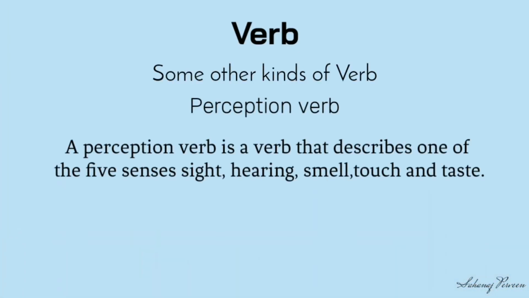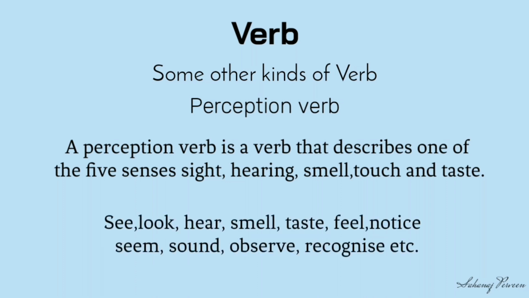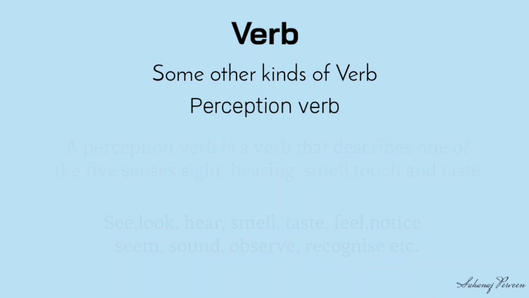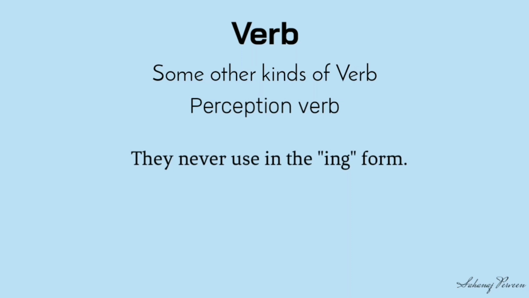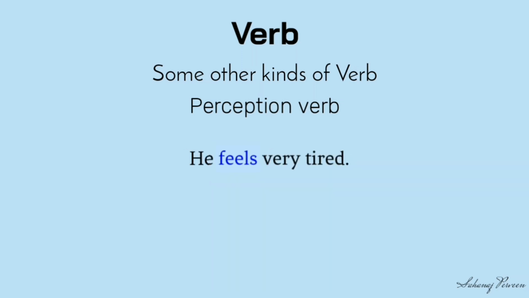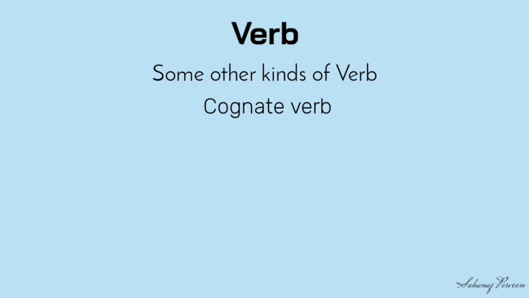Perception verb. A perception verb is a verb that describes one of the five senses: sight, hearing, smell, touch and taste. See, look, hear, smell, taste, feel, notice, seem, sound, observe, recognize, etc. are the examples of perception verb. They are never used in the ing form. Look at the examples. We see with our eyes. He feels very tired.